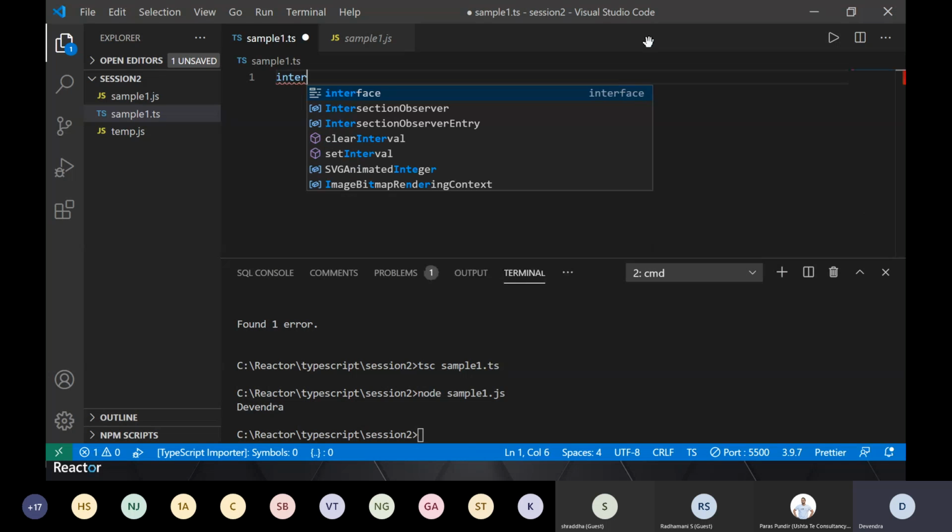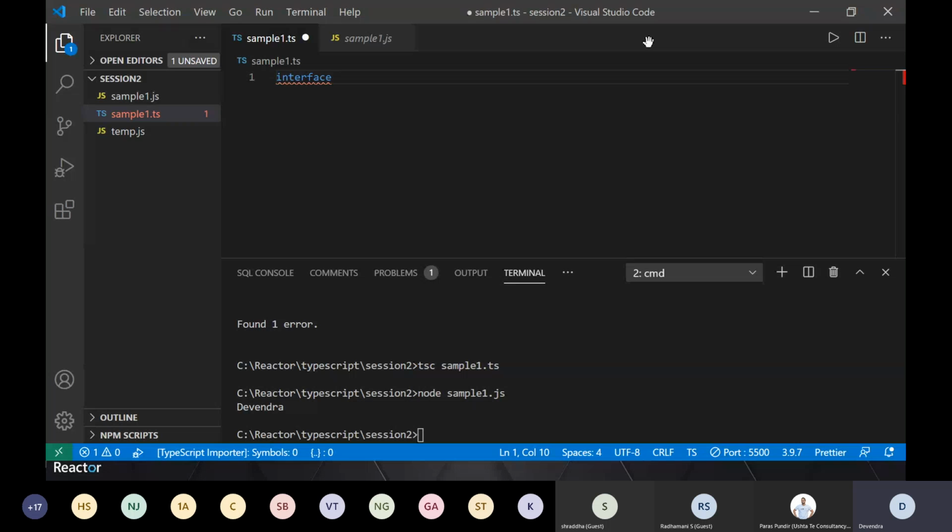And if you have worked with any language, you will know what an interface is, right? An interface is nothing but a contract. And this is a very important feature of TypeScript. So if you want to define an API signature for your method, I'll not talk about API right now. If you're not aware of API, forget about it.